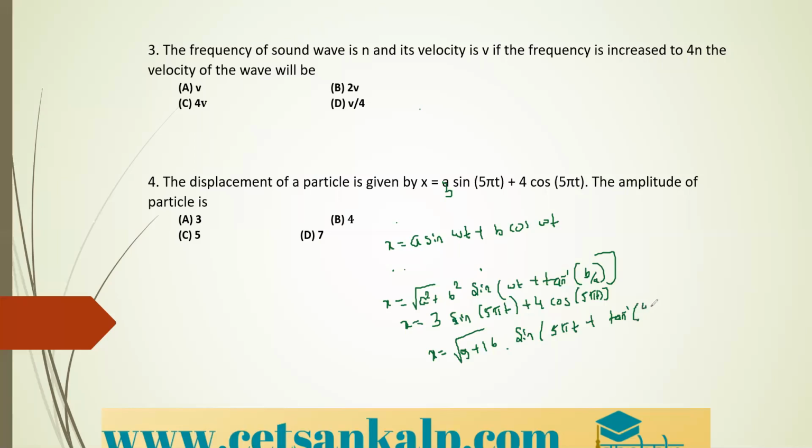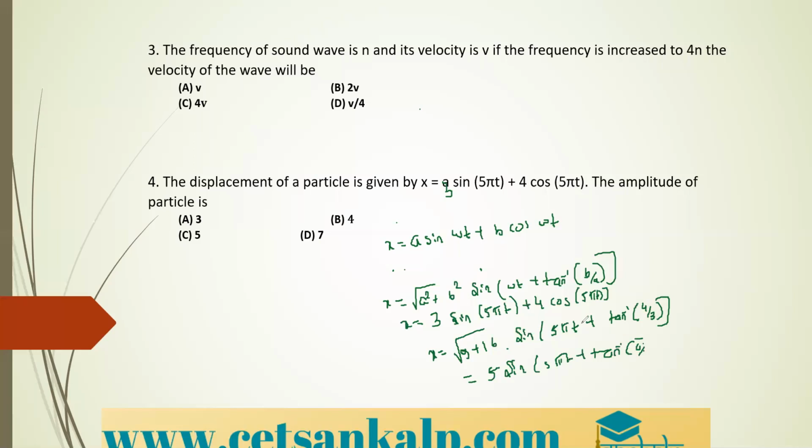So b by a we already know, that is 4 divided by 3. Therefore, 9 plus 16 is 25, root of 25 is 5. It is 5 sine of bracket 5 pi t plus tan inverse of 4 divided by 3.